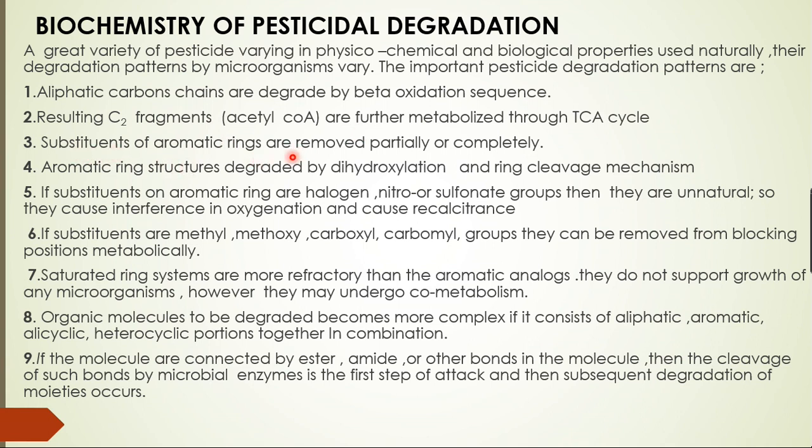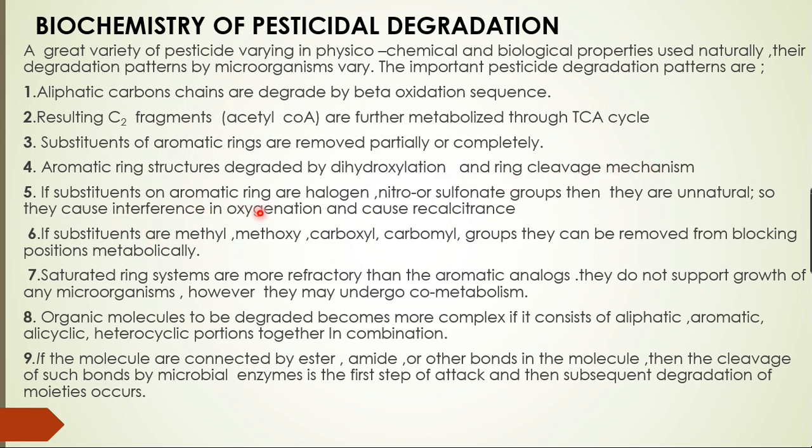Then the substituents of aromatic rings are removed partially or completely. Remember this one. Aromatic ring compounds like benzene can be removed partially or completely, depending on the substituents that are present. For example, aromatic ring structures are degraded by dihydroxylation and ring cleavage mechanisms.